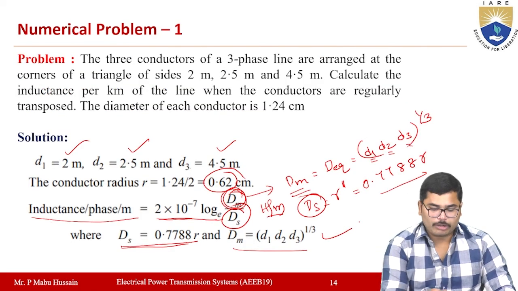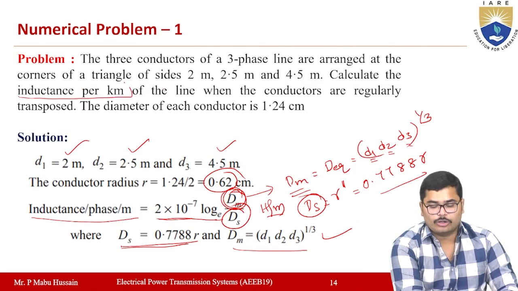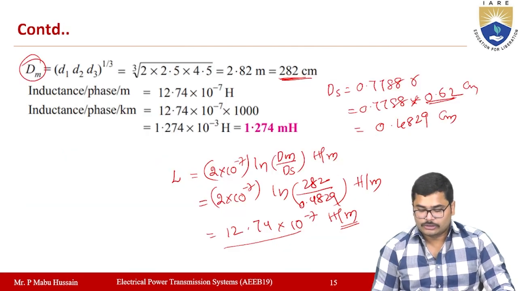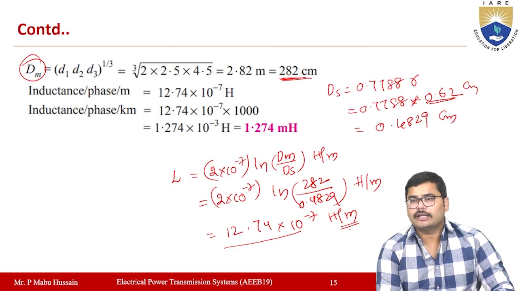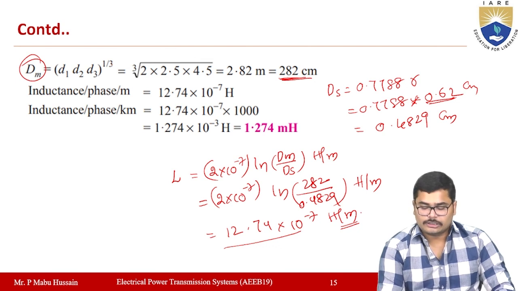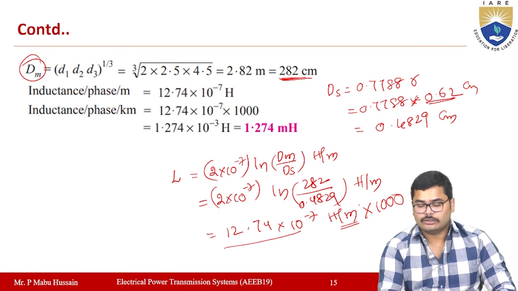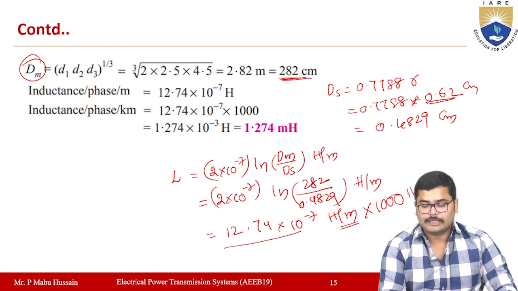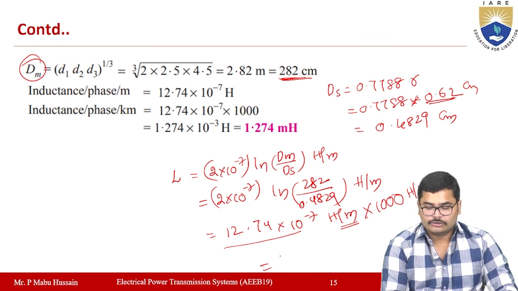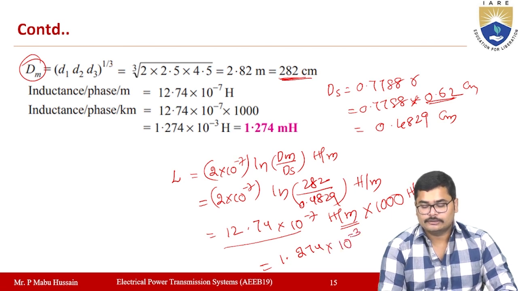But in the problem they are asking for the inductance per kilometer, not for 1 meter. To get the inductance per kilometer, simply multiply this with 1000. Then that value will be 1.274 into 10 to the power of minus 3 henries per kilometer.